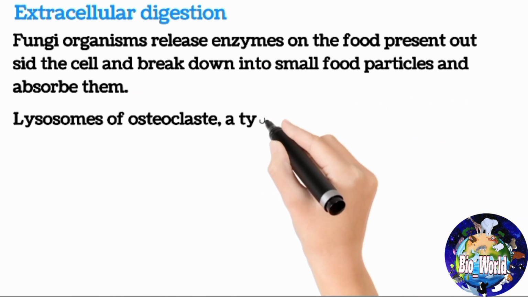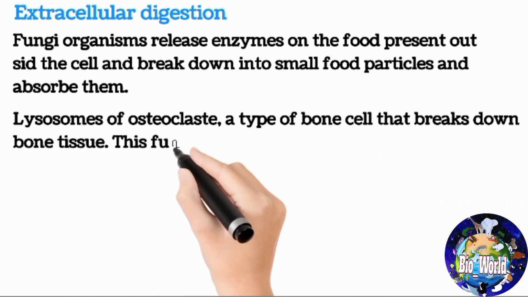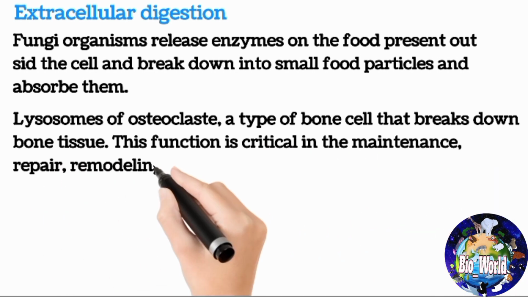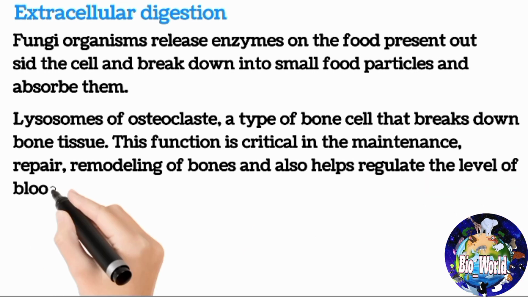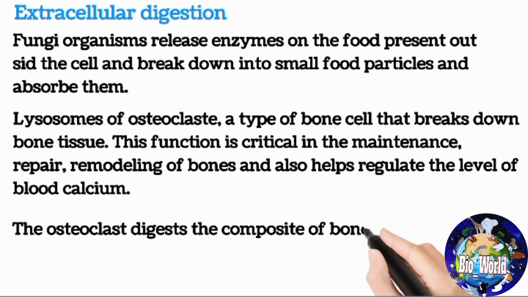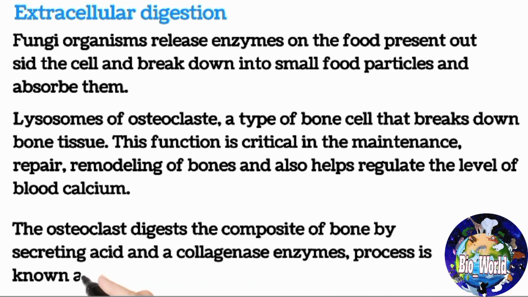Lysosomes of osteoclasts, a type of bone cell that breaks down bone tissue. This function is critical in the maintenance, repair and remodeling of bones and also helps regulate the level of blood calcium. The osteoclast digests the composite of bone by secreting acids and collagenase enzymes, a process known as bone resorption.